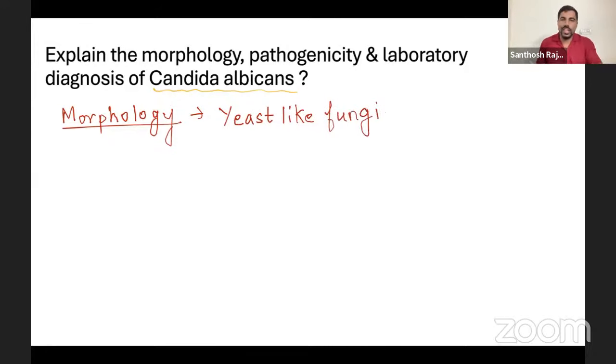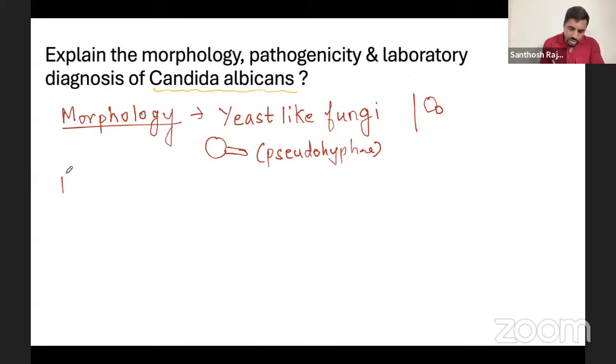When you say yeast-like fungi, a true yeast should have a proper budding cell like this. But for yeast-like fungi, the yeast cell produces a hypha that is not a true hypha. It is a pseudohypha. So when you talk about the morphology of Candida albicans, any Candida is a yeast-like fungus and produces pseudohyphae. That's the first and main point you're going to write. And draw this picture.